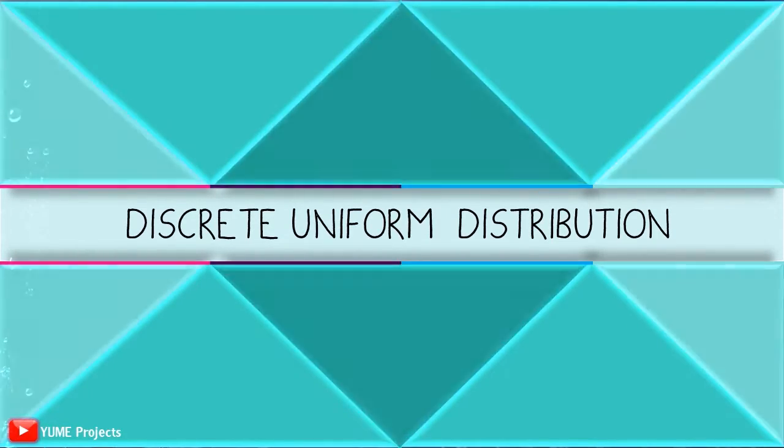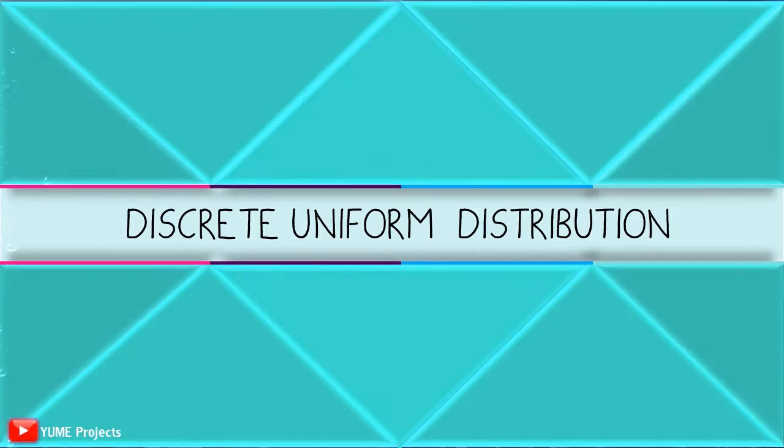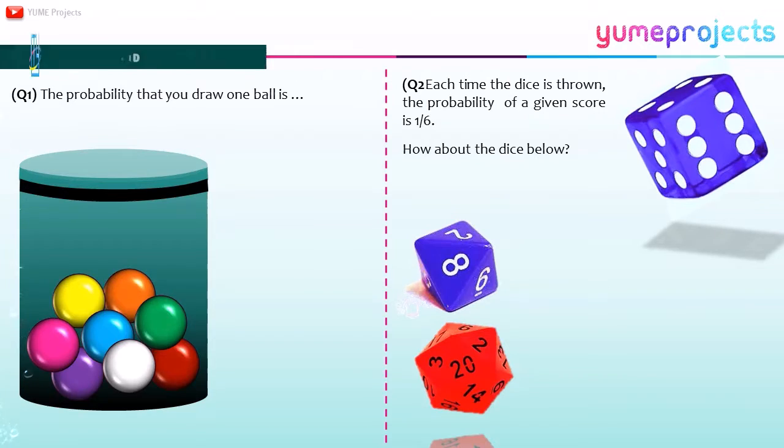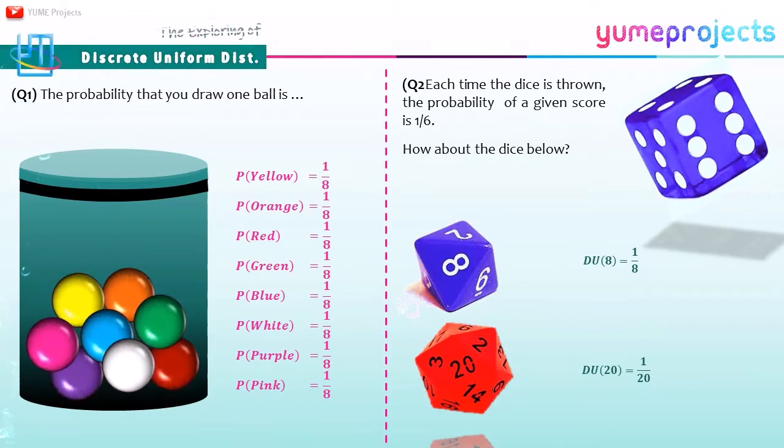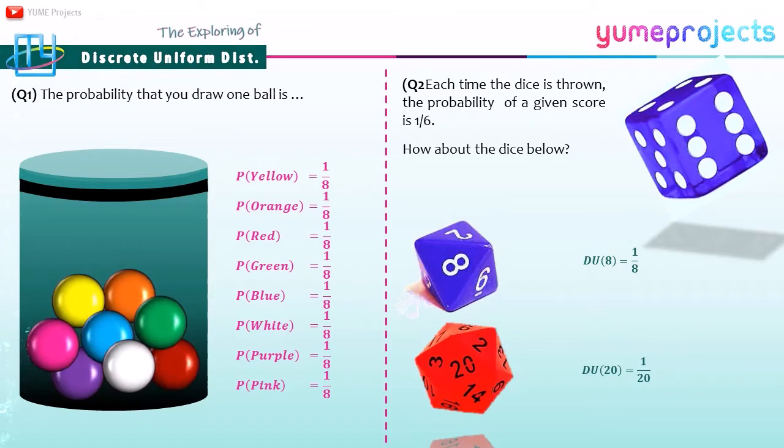The last discrete distribution is the discrete uniform distribution. For the discrete uniform distribution, consider you have 8 balls in a box. They are pink, yellow, orange, red, green, white, blue, and purple.